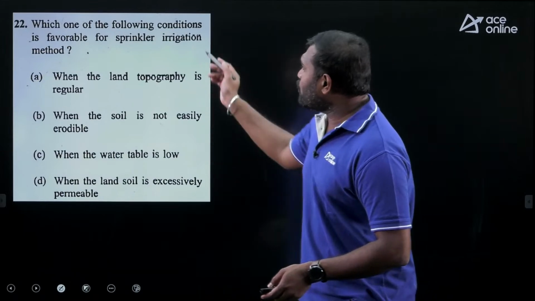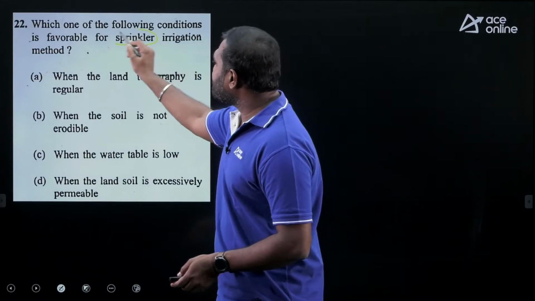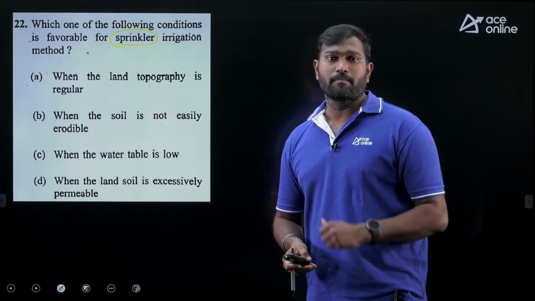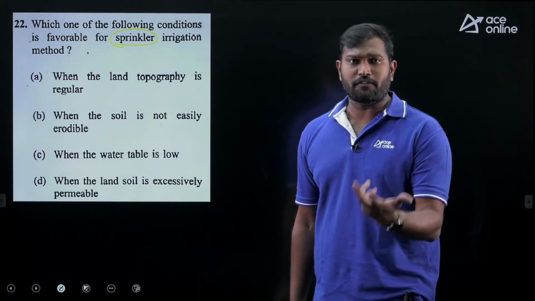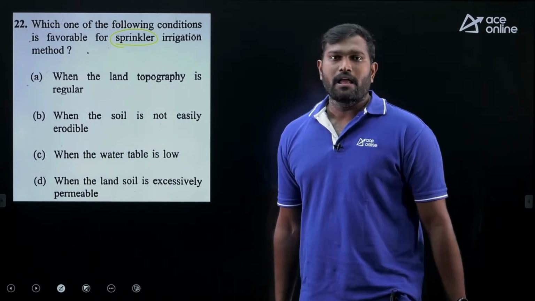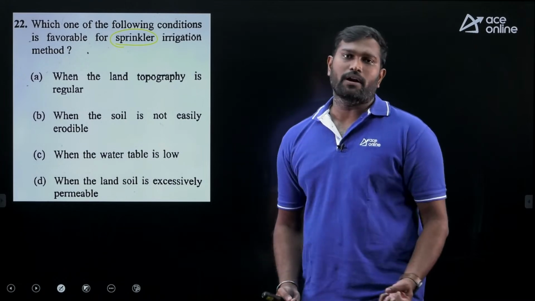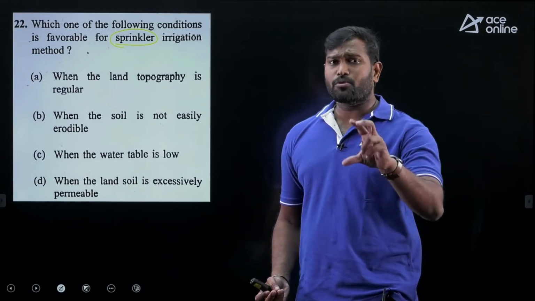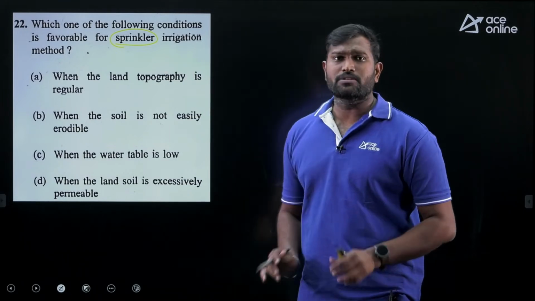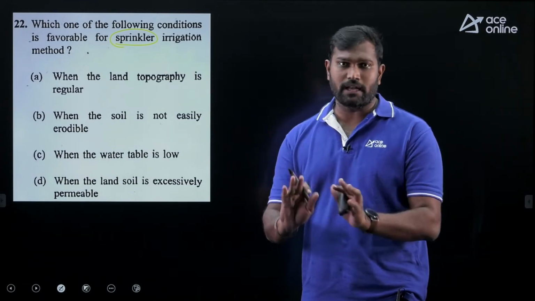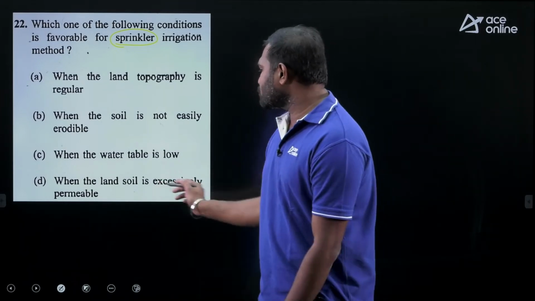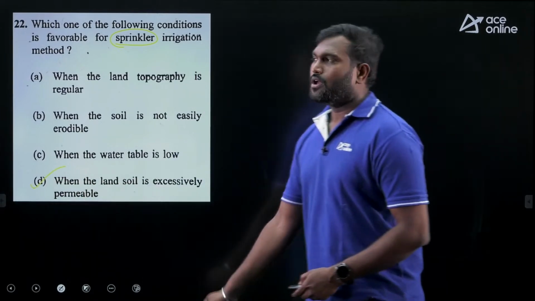Next, which one of the following conditions is favorable for the sprinkler irrigation? In sprinkler irrigation, you are going to send the water as a sprinkle. You don't spread the water over the surface. Why, sir? If the soil is highly permeable and we spread the water, the land is going to take more water. What we require is only up to root zone depth, right? So we don't go for the spreading method. The sprinkler irrigation method is suitable when the soil has a high permeability. So from the given options, when the land soil is excessively permeable, option D.